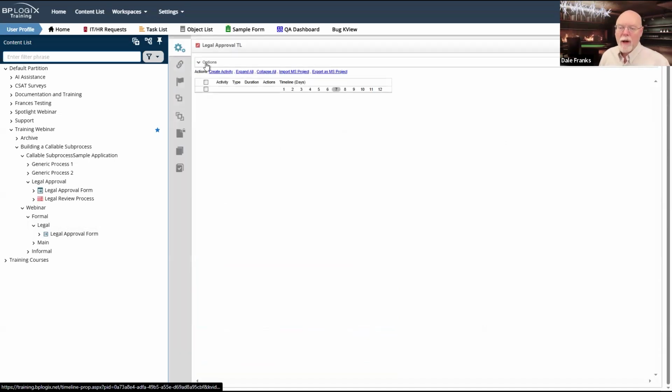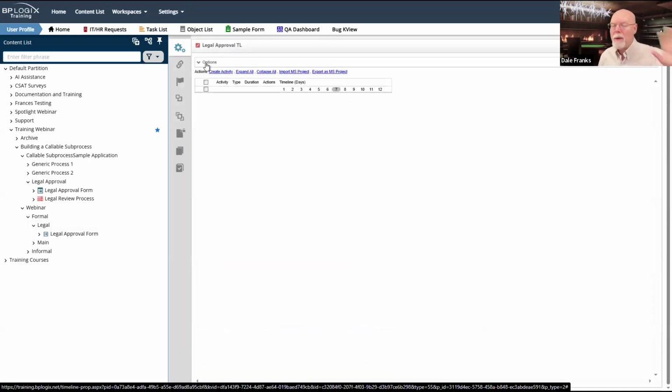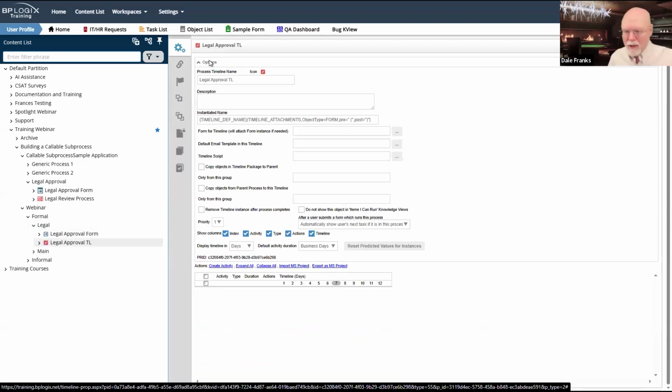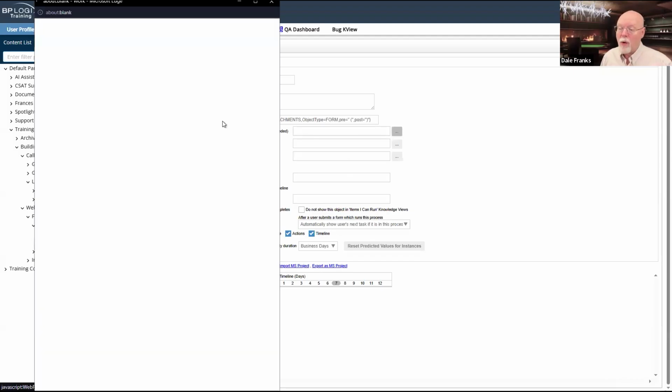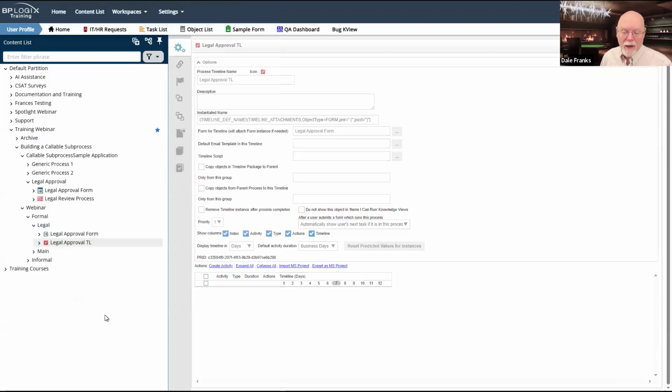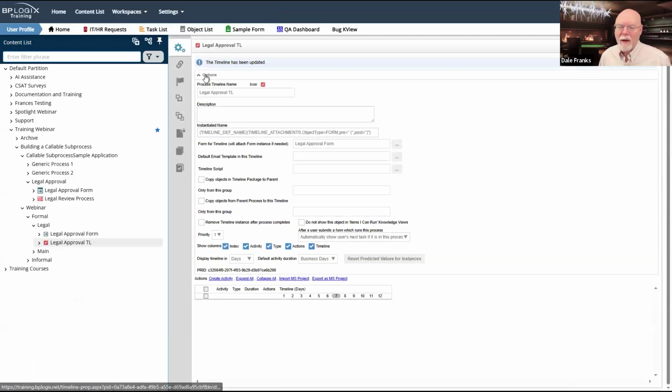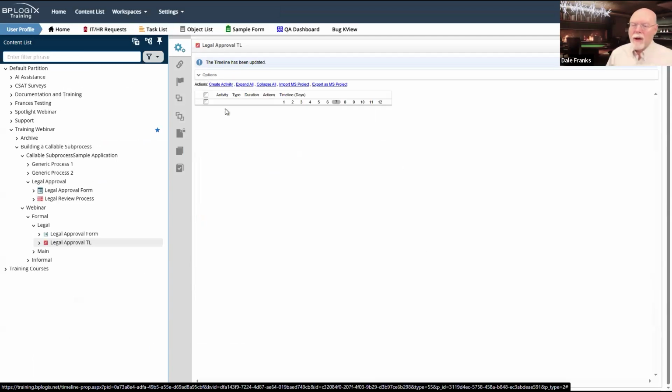And we'll turn it on here, and we're going to do a couple of things. Now, I'm not going to do anything with the email templates in the interest of time. I probably should. We'll look at the clock and see how we're doing on time before I take the extra time to make that. But for now, we're just going to go to our form for timeline, and we're going to set that to our legal approval form. And let's just update it since we've done that. Great. Now we can close out the options here, and we can start creating some activity.